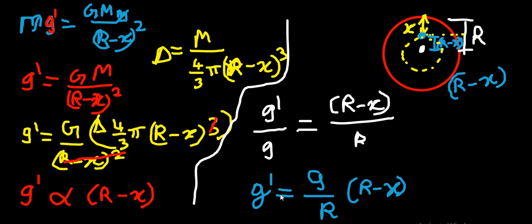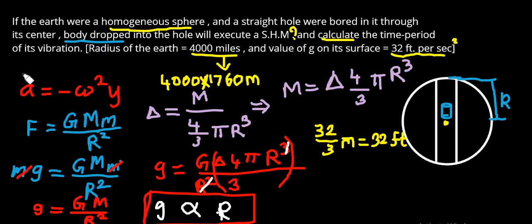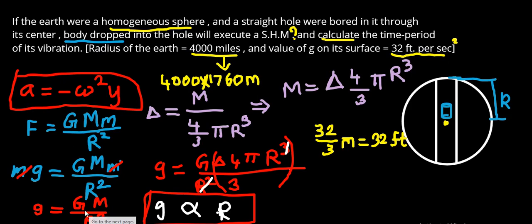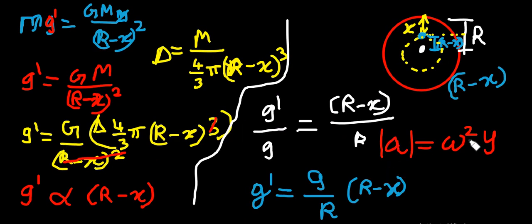So I'm going to compare this equation with a is equal to omega square y, in magnitude, where y is the displacement. This is a differential equation of the acceleration. So you have seen here, here it is in the normal value, here I'm just taking the magnitude.